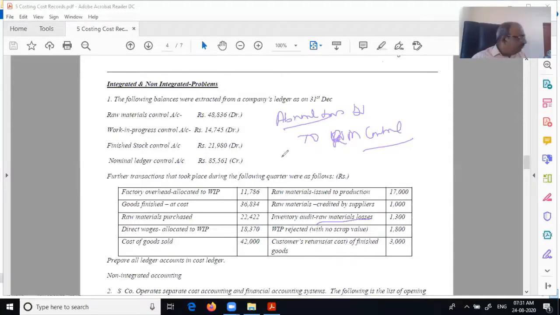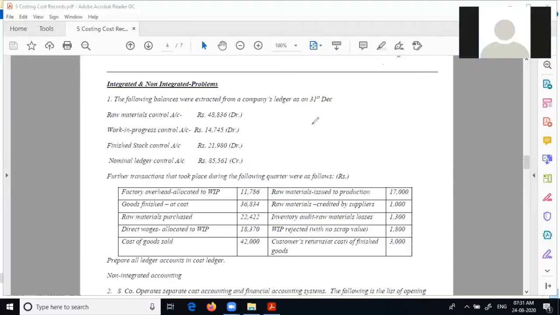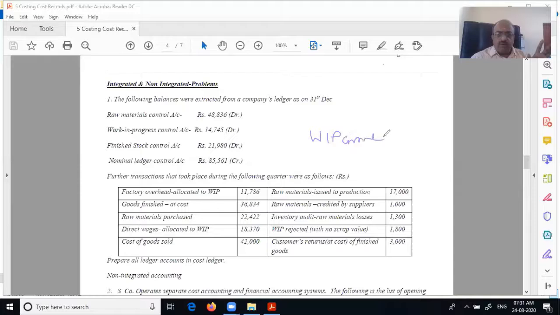WIP rejected with no scrap. No, this is basically WIP has to come down, right? It is no longer WIP because it is rejected. WIP control account credit, and debit what?